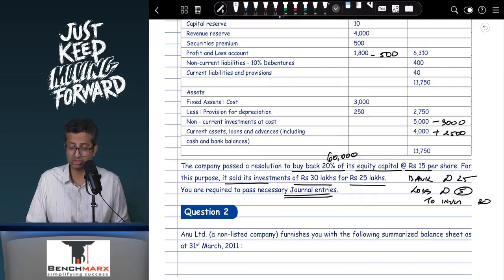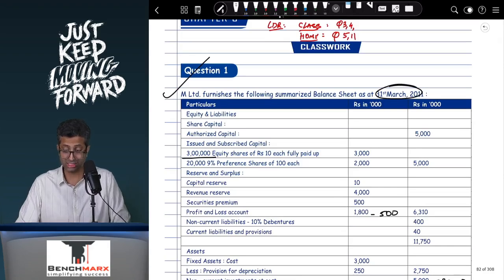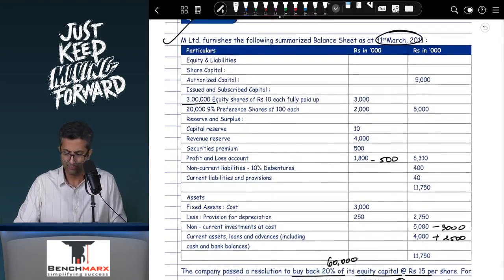Okay. This is a slightly different entry. What are you supposed to do, sir? Just pass journal entry. So this is the first journal entry. If it was required to prepare balance sheet, we would have prepared that as well. Now there is no redemption of preference shares. There is no new issue of preference shares, and hence your entries will be direct.